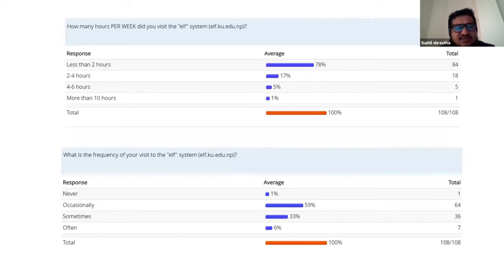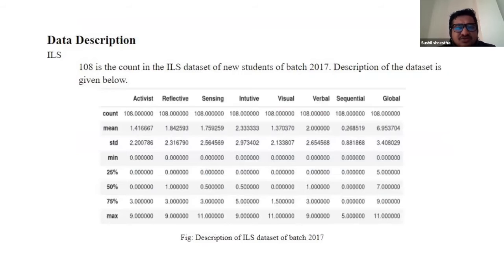So this is regarding their time spent and how much time they use the system. We found that before using my instructional design, my system, they were very low users. We were motivated to use the system.